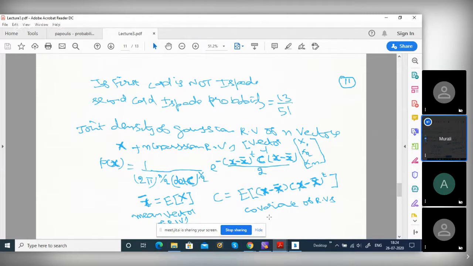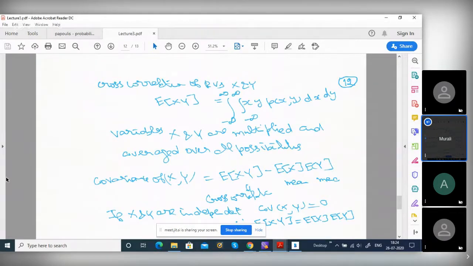It is a desirable property. What is covariance? Before that, I will talk about cross correlation, E of xy, between two random variables. In the continuous case, it is given by multiplying x and y and integrating with the joint PDF over all possibilities.